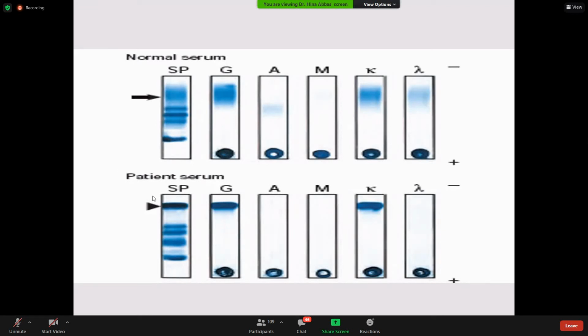Now see the multiple myeloma patient's serum protein electrophoresis. Concentrate on this gamma region. Normally it is a diffuse band, but here in the patient's serum you will get a dense, concentrated band. When you try to identify what this band is, the heavy chain is gamma, IgG, and the light chain is kappa. So the M protein here is IgG kappa.